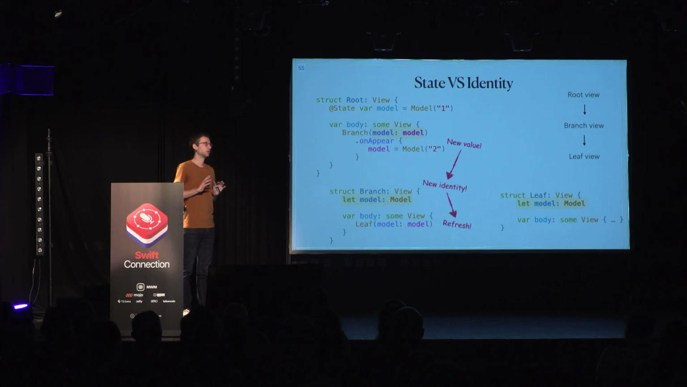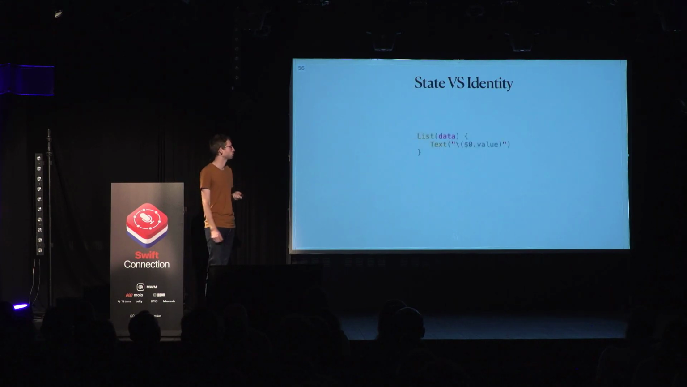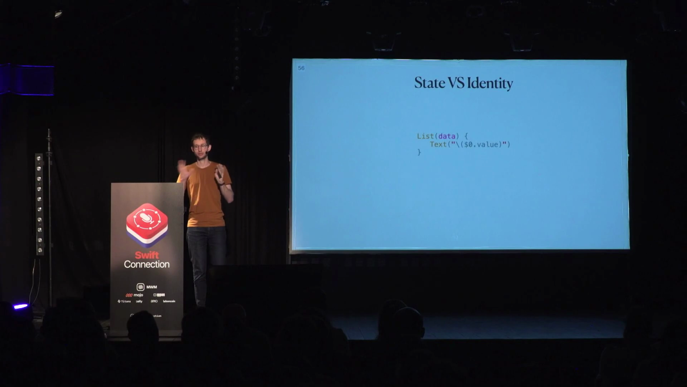So you might say, okay, this is interesting, but I don't see how this actually applies to anything in my life that I care about. So here's a real-world example that makes it very easy to see. Imagine we have a list with some data, and we access some value inside this data. And it's very simple. Each row in the list is just a text with a label and some value.